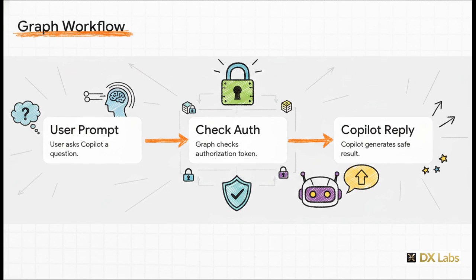Here is the exact flow you need to memorize. First, the user submits a prompt. Next, the service, which is Microsoft Graph, performs a strict permission check using the user's secure token. All those admin controls, like the sensitivity labels and DLP policies we just learned about, they are enforced right here. Finally, the result is generated by Copilot. The key takeaway? Copilot does not bypass security. It routes absolutely everything through Graph's strict authorization.